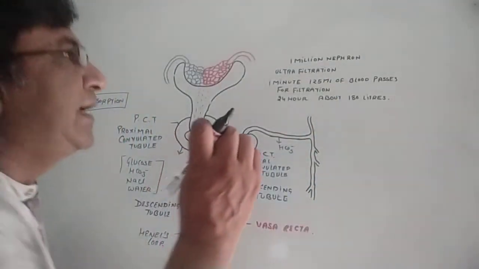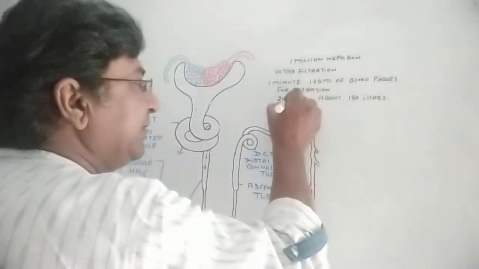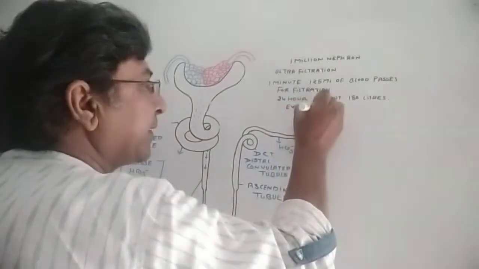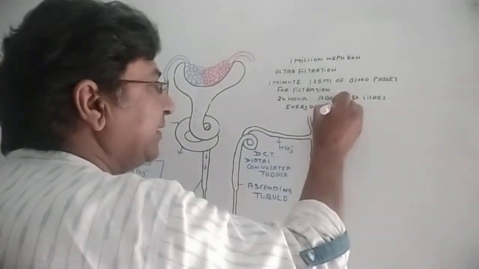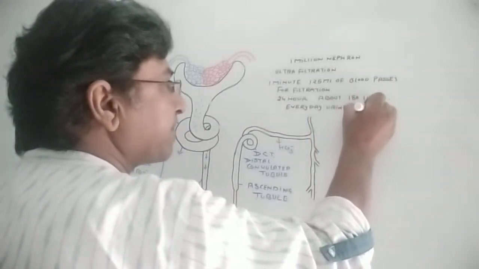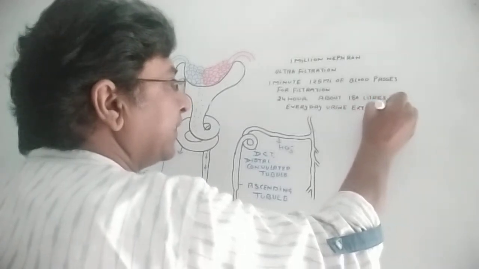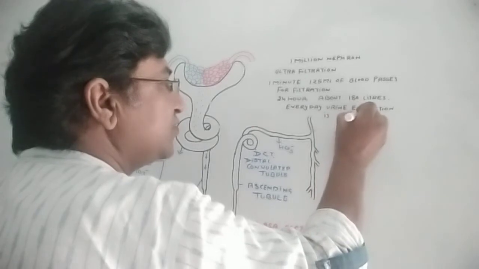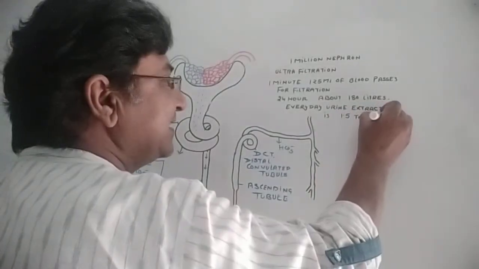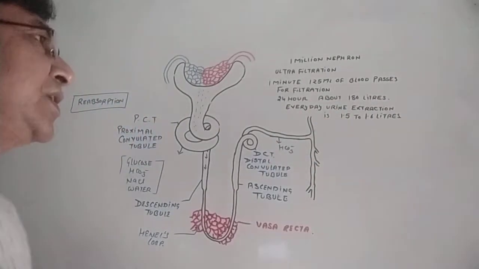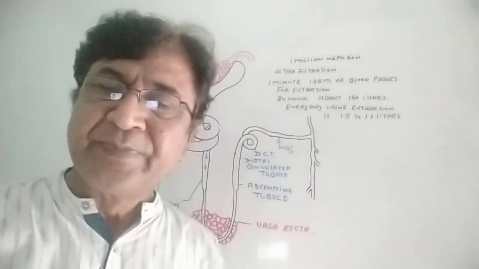Now from 180 liters every day, the daily urine extraction is about 1.5 to 1.6 liters. So if you see, it is not even 1%.